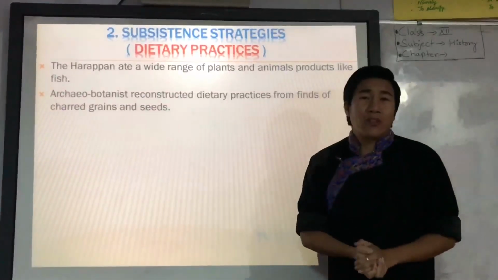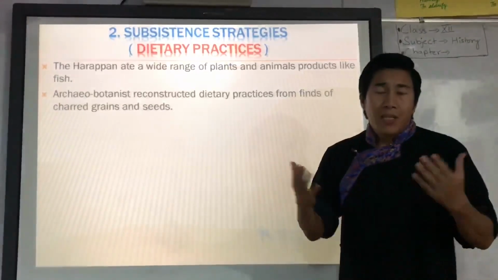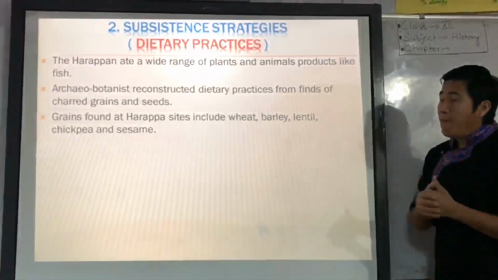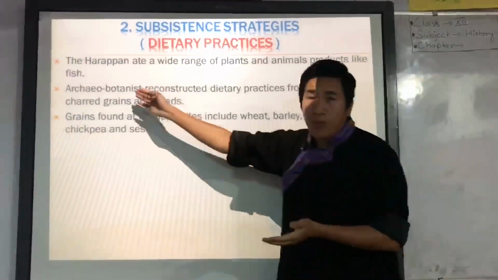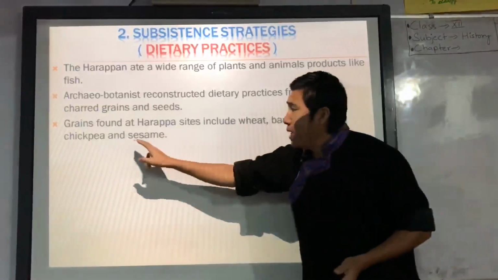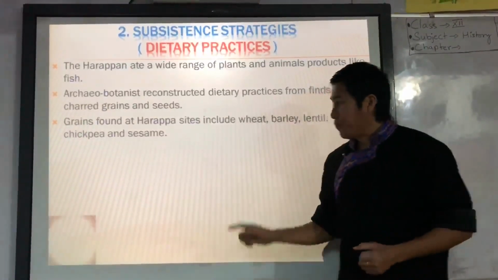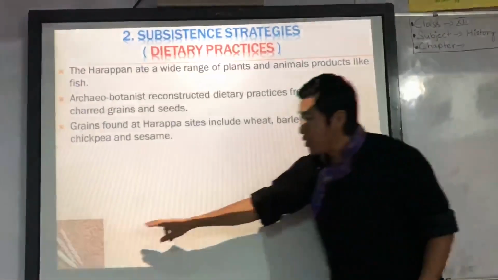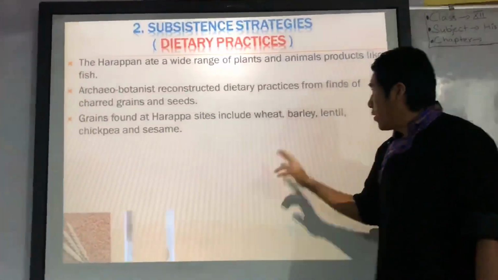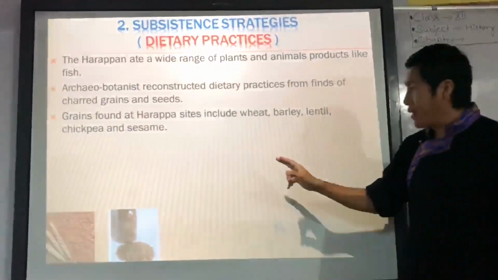So what are the different kinds of seed consumed by the Indus Valley civilization? These are the different kinds of grain found at Harappan sites with the help of archaeobotanists: wheat, barley, lentil, chickpea and sesame. Here, wheat means gehu, in our language. Then barley, we call it jau.